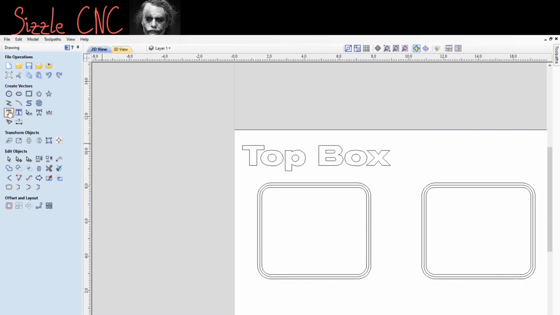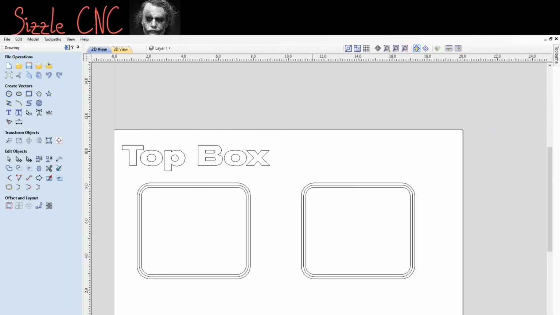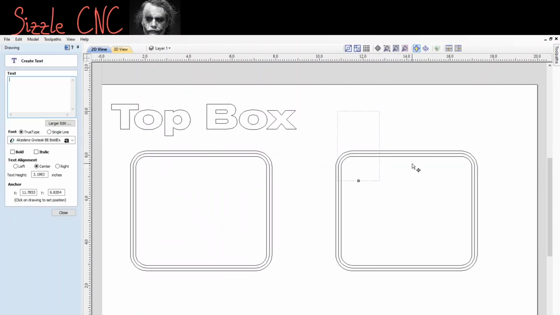Alright, then we'll add another text. And we're going to label this the right side bottom box. So we'll do text. And again, I'm not sure why it's taking so slow. It just did an update to 10.5 for Vcarve Desktop.